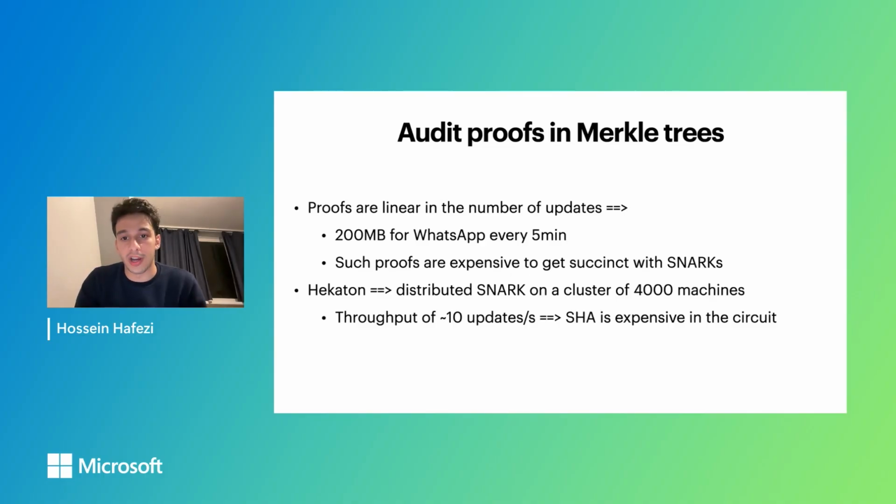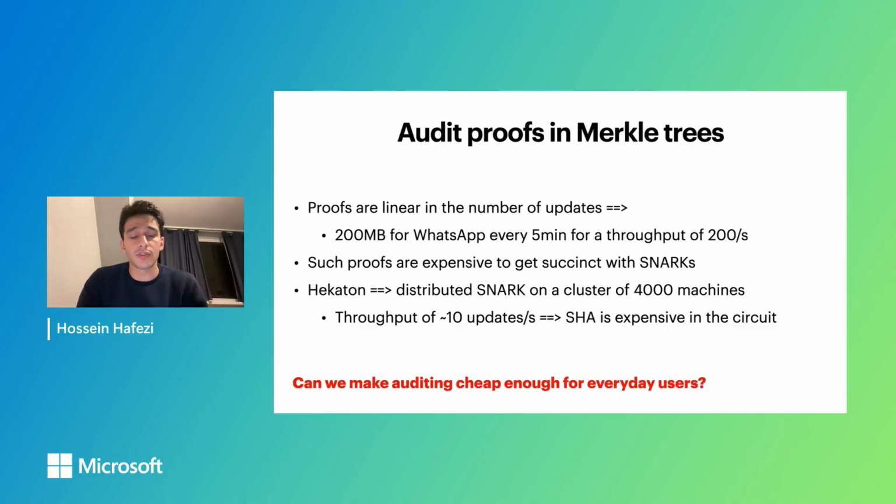And that's because SHA and all these other standard hash functions are very expensive to implement in the circuit. And obviously 10 updates per second is not enough, given that I said we need at least 200 updates per second for WhatsApp key transparency. So our question here is, can we make auditing cheap enough so everyday users with mobile phones and weak devices can do the auditing themselves and basically get rid of these third-party nonprofit companies?